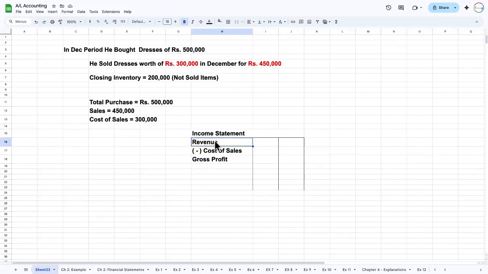My dears, the total purchase is not our revenue. We just purchased some goods, worth 500,000. This is our cost. But we made sales of 450,000.